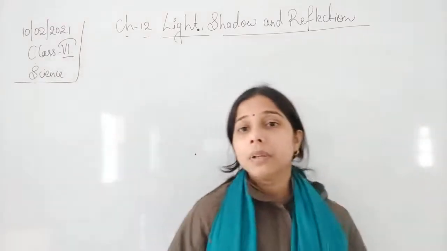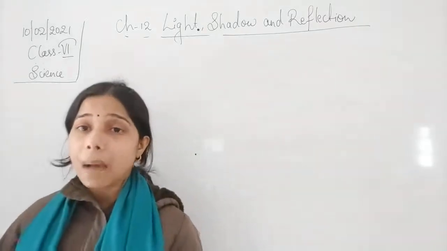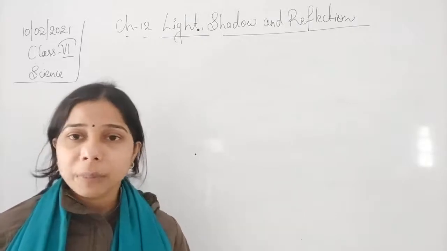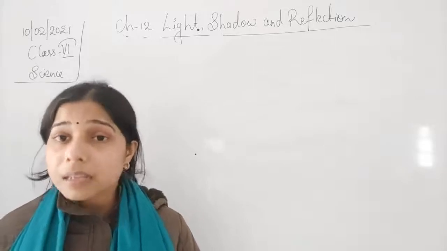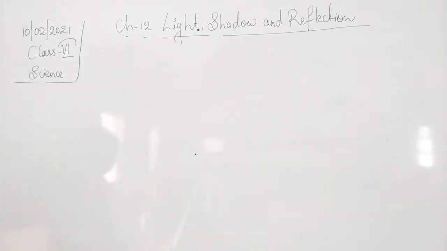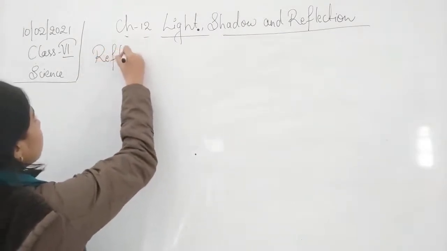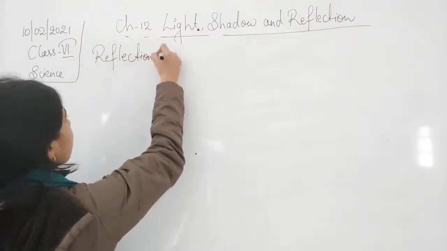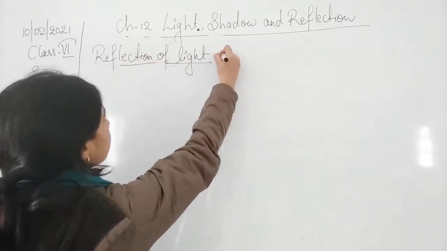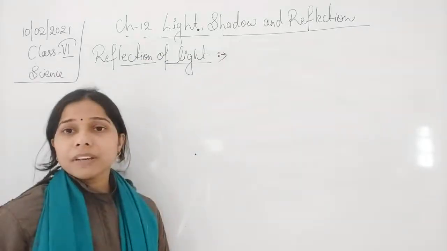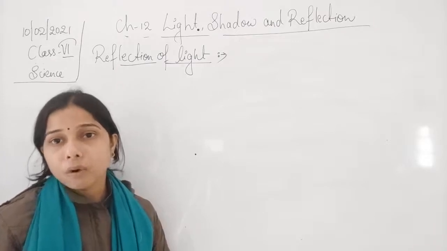Basically, if we talk about reflection, students, in simple terms we can say that it is the bouncing back of light. Light comes on a surface and gets bounced back in another direction, that is known as the reflection of light. What is the reflection of light, student? Reflection of light means the process of bouncing back of light.